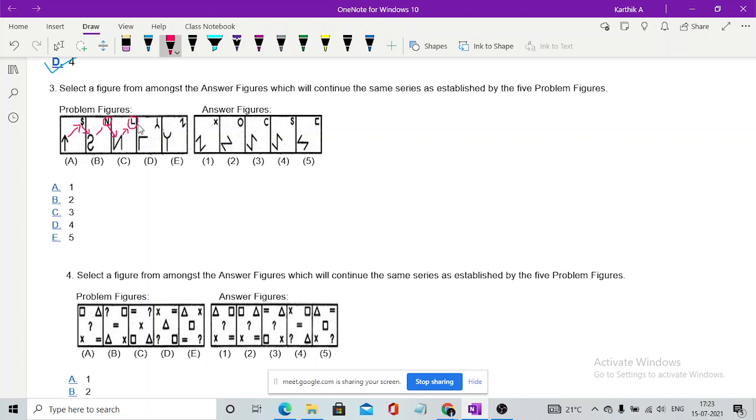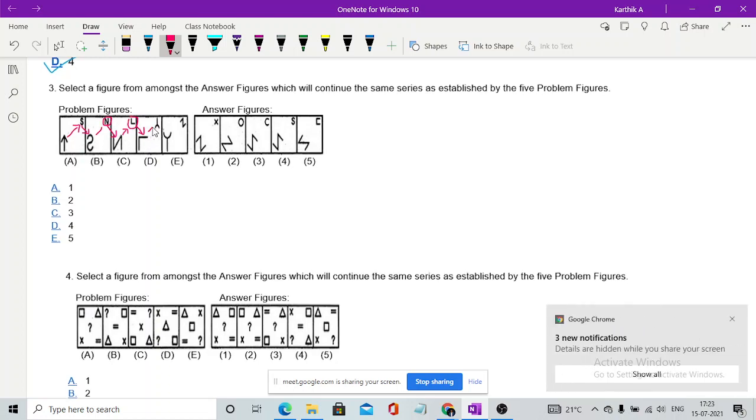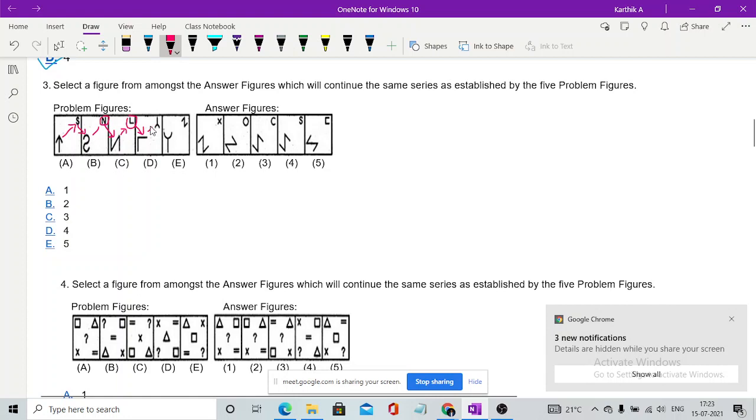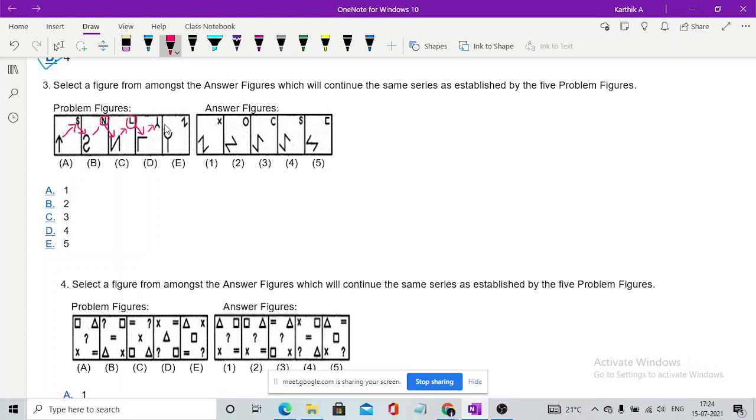Now the next thing follows the same. You have L, then you have the mirror image of L, then a mirror image of, is that Y? If that is Y, then just take it as Y. You have a Y which is tilted down. Tilting this Y will give you the perfect Y, and you have one more called Z. Now what will be the next thing? You will have a tilted form of Z, which cannot be this one, because this is not tilted. This is not a mirror image. This is just turning it through an angle of 180 degrees.